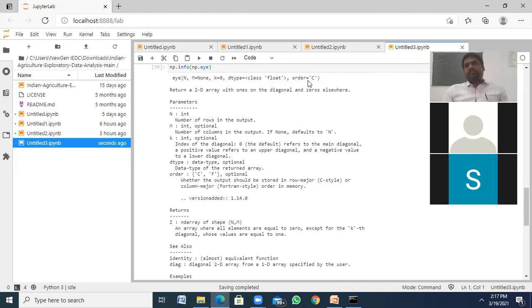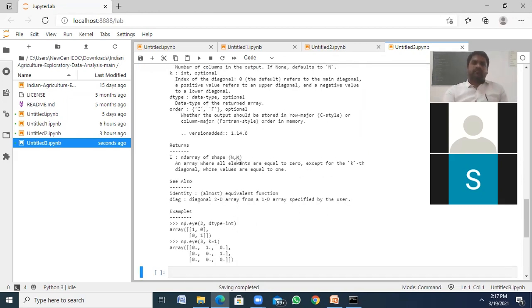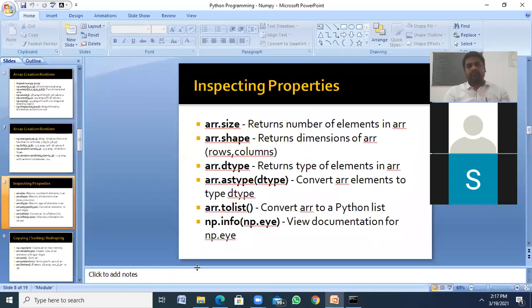It follows two types of orders, the C type or the other one, Fortran type. Okay, so by default it has C style. If you want Fortran style, we can use order F. Simple, you can use a single quote F. It converts into Fortran-based major rows. Okay, so this is about the documentation when you are using info. Okay, all right.